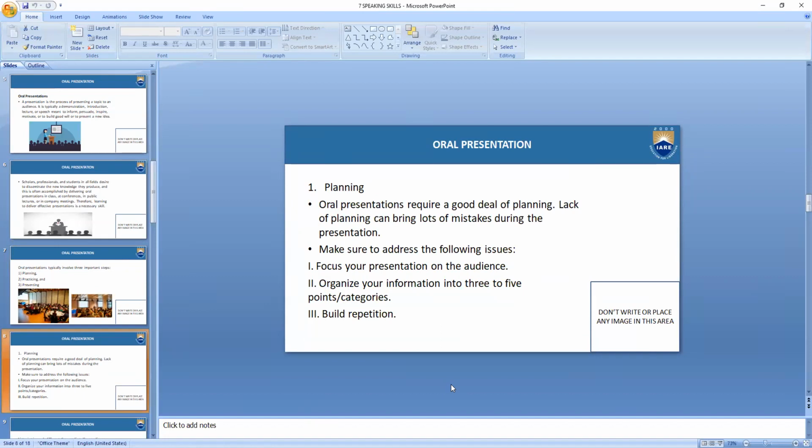If you have done a good deal of planning, your presentation is going to be a successful one. If proper planning has not been done, there are chances that your presentation may go as a disaster. So here a great deal of planning is needed. Lack of planning can bring lots of mistakes during the presentation.